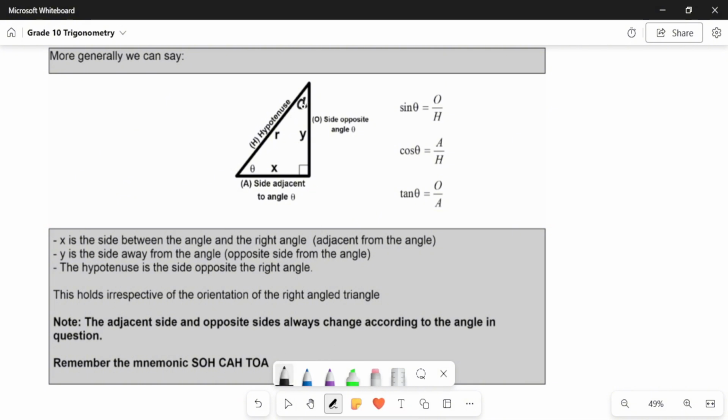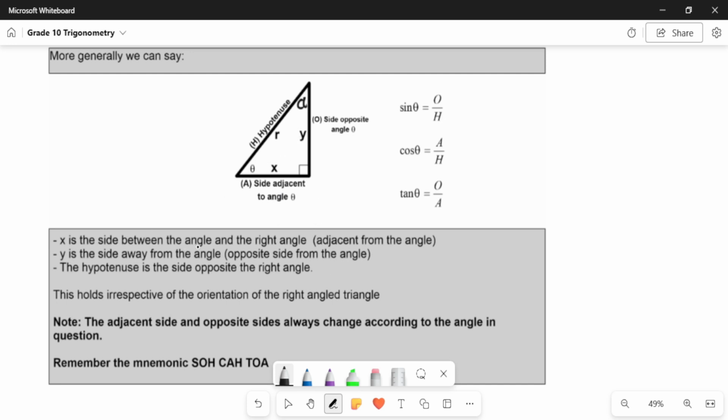If I gave you alpha here, then sine of alpha will equal to what? This becomes the opposite side, and this becomes the adjacent side. So it's always in relation to the angle that is given. From the eyes of this angle, that's the opposite side and this is the adjacent side. From the eyes of this angle, that's the opposite side, and this is the adjacent side. So it changes according to what angle we are talking about.